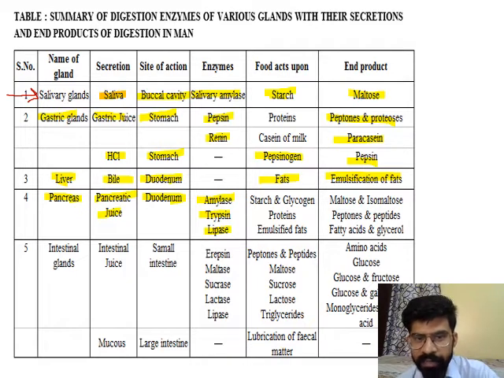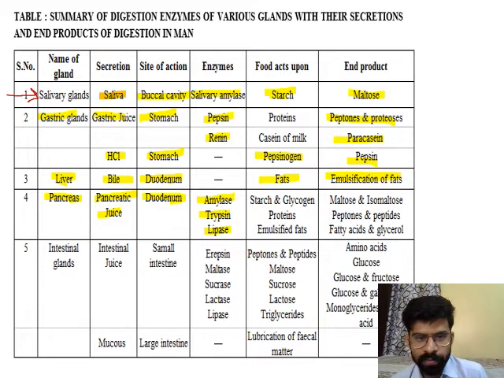Like salivary amylase, pancreatic amylase targets starch and glycogen, trypsin helps in the digestion of protein, and lipase helps in the digestion of fat.